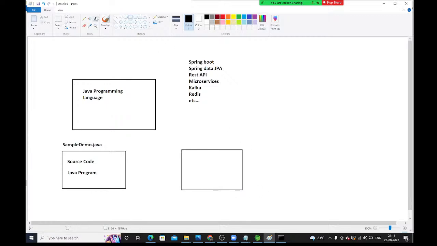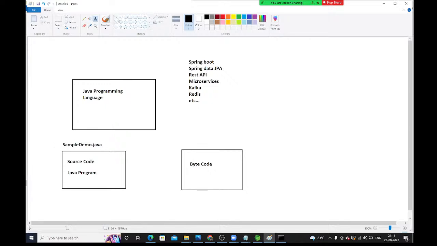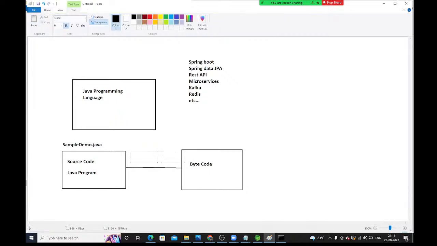How will you get this bytecode? We need to convert that source code into bytecode. If you want to run this program, bytecode is compulsory. Then only my system can understand. For converting source code to bytecode, we need to compile this program. Converting source code to bytecode, we call it compilation.